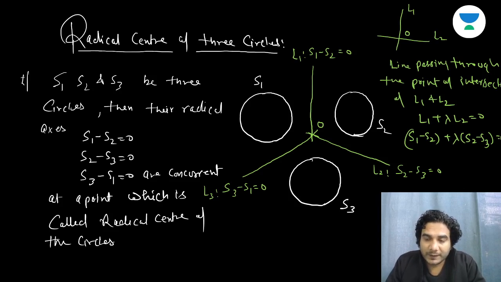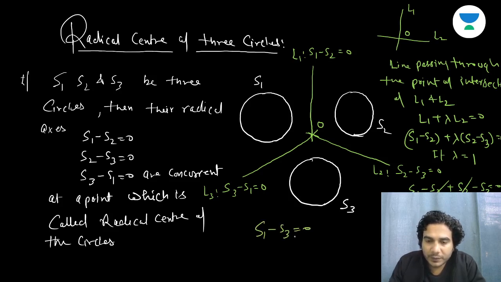L3 is S1 minus S3, or S3 minus S1. So do you have any value of lambda in this equation that gives it? You can see if lambda is equal to 1, S2 and S2 get cancelled. It is S1 minus S2 plus S2 minus S3 is equal to 0, and this line is S1 minus S3 is equal to 0, which is nothing but L3 is equal to 0.